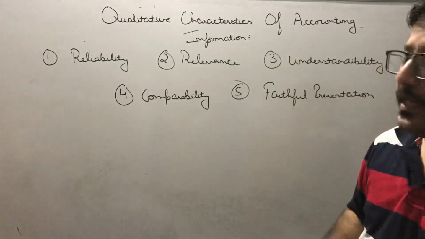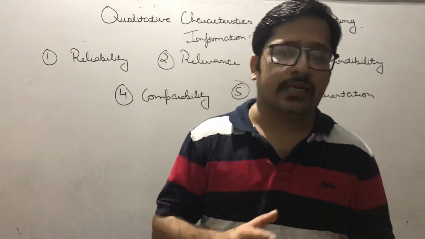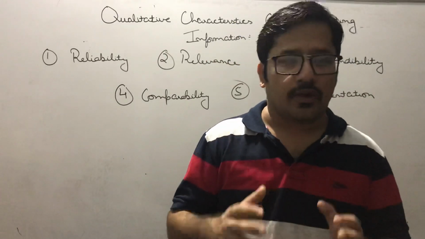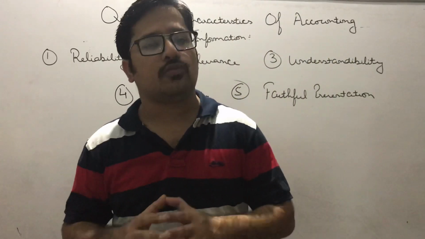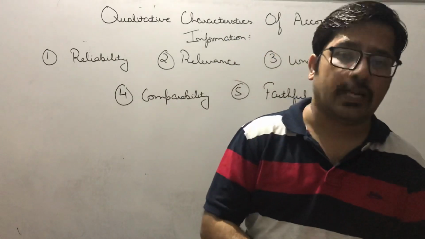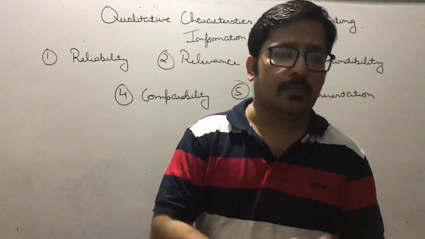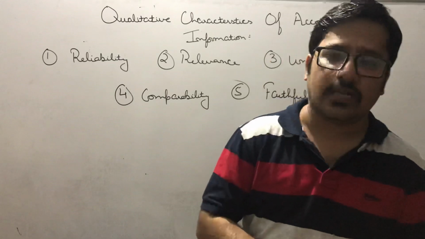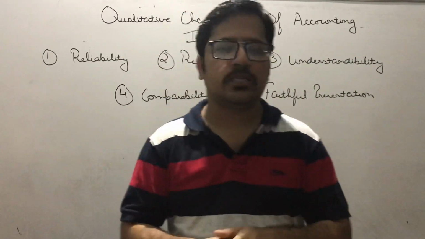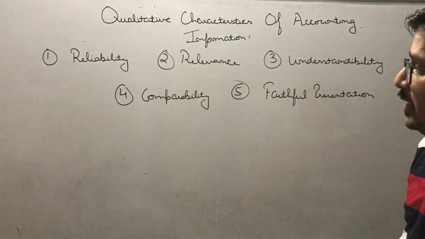Similarly, what they are saying in reliability is that accounts should be reliable, and it's reliable only when you have a source document along with you. You are recording the transaction on the basis of that source document. For example, if I say that I have purchased goods on credit, so I should have the invoice bill with me, so that if anybody is questioning me, I can show them that bill and invoice, and I can show them that I have purchased goods worth rupees that much. Is it clear, beta? So do you understand the meaning of the term reliability?